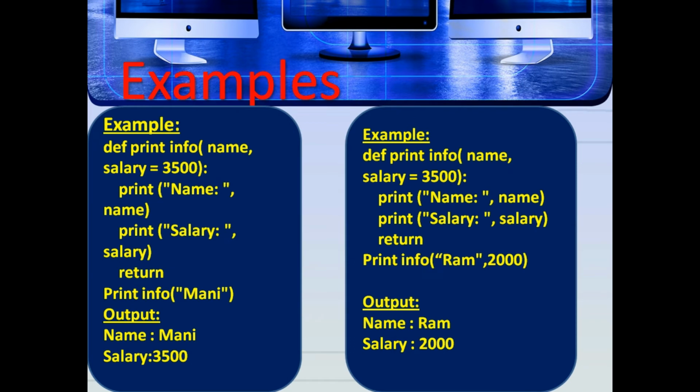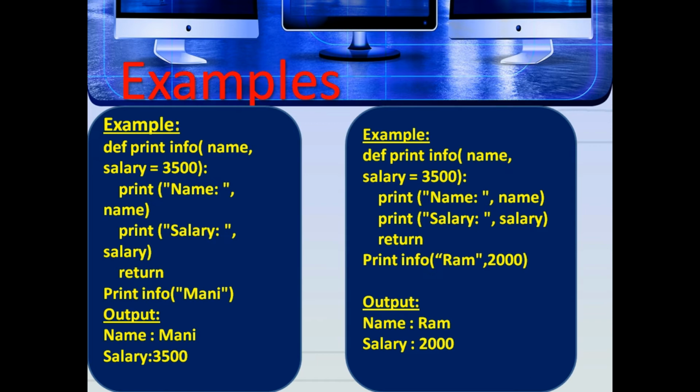Example: def print_info(name, salary=3500): print("name", name); print("salary", salary); return, then print_info("money"). Here is the example that prints the default salary when no argument is passed. So the output is name is money, salary is 3500.